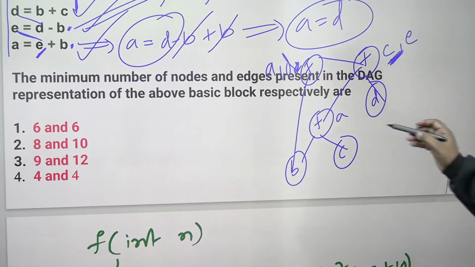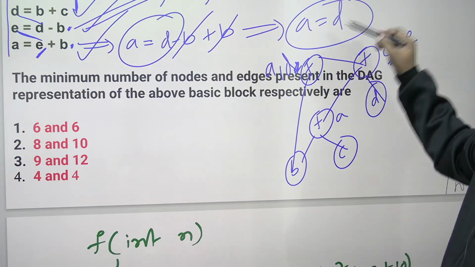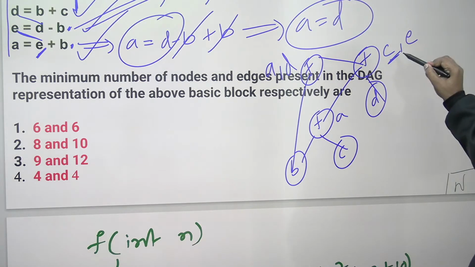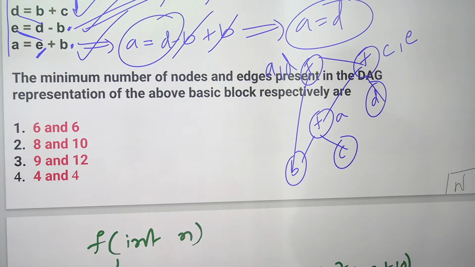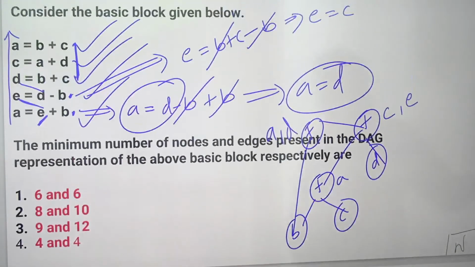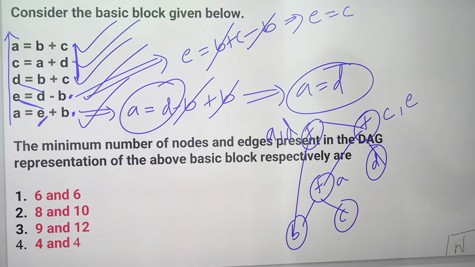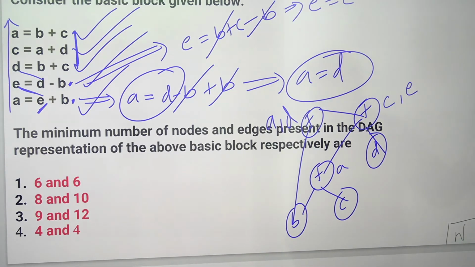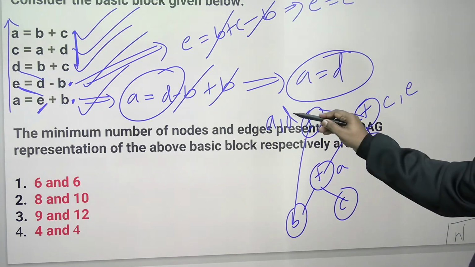So the final answer is this one. This is the final answer. Right? So last two lines, what are they saying? E is equal to C. Whatever C, E also same. What is the last line? Whatever D, A also same.